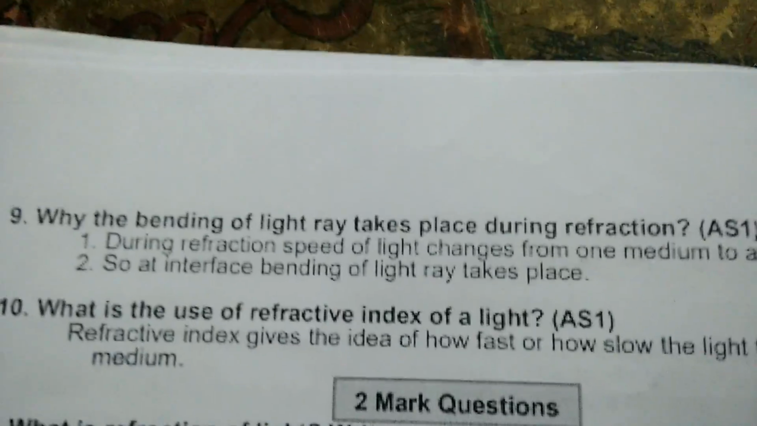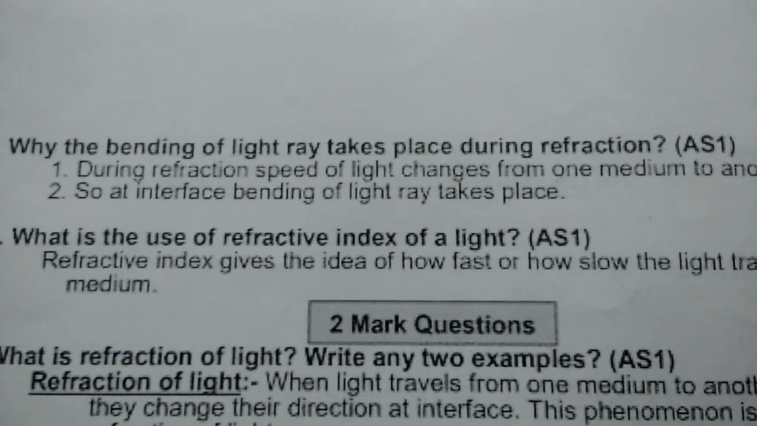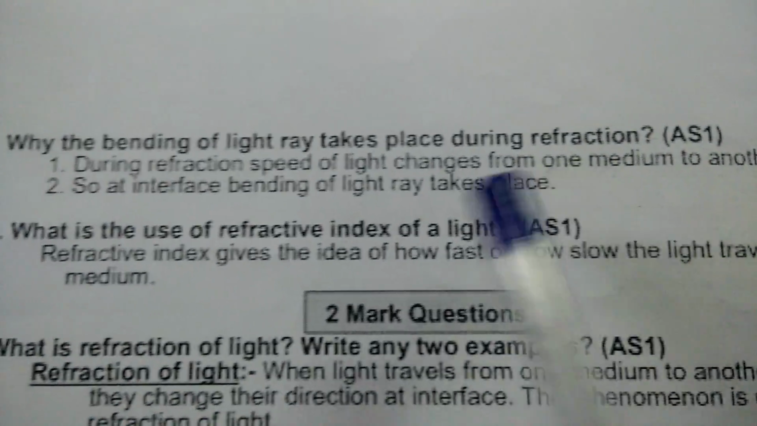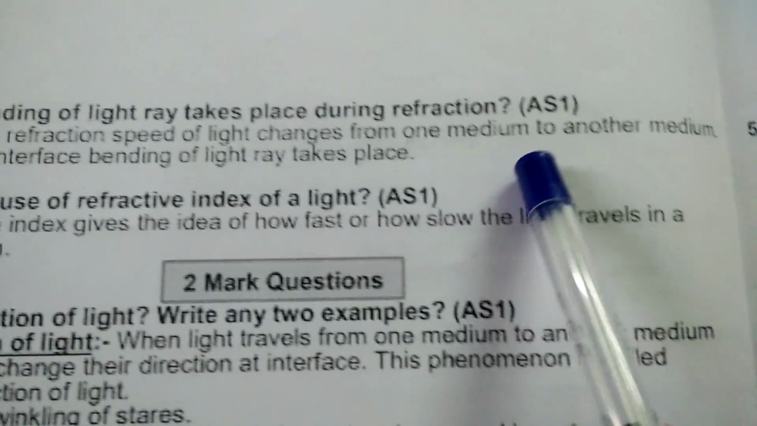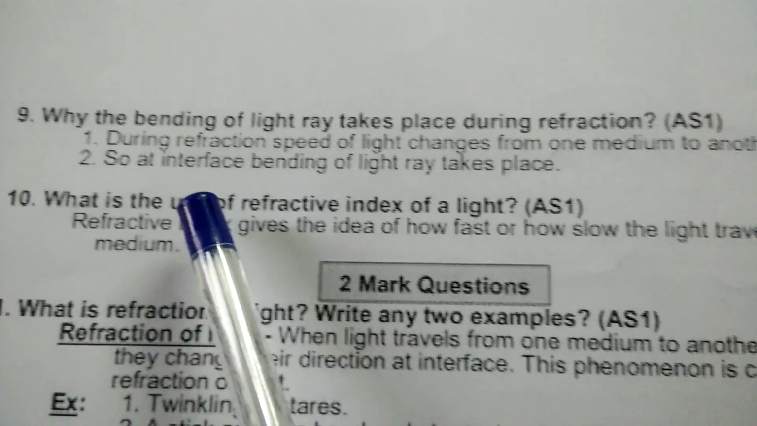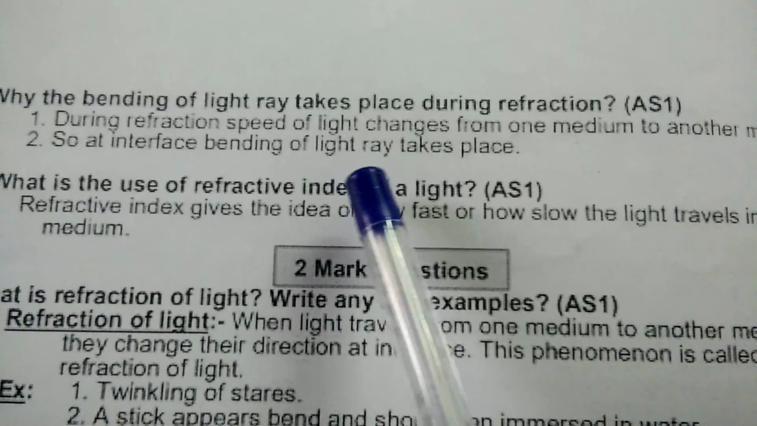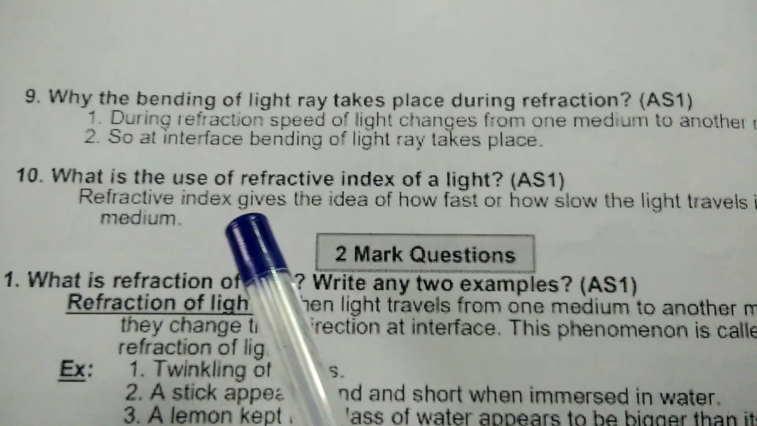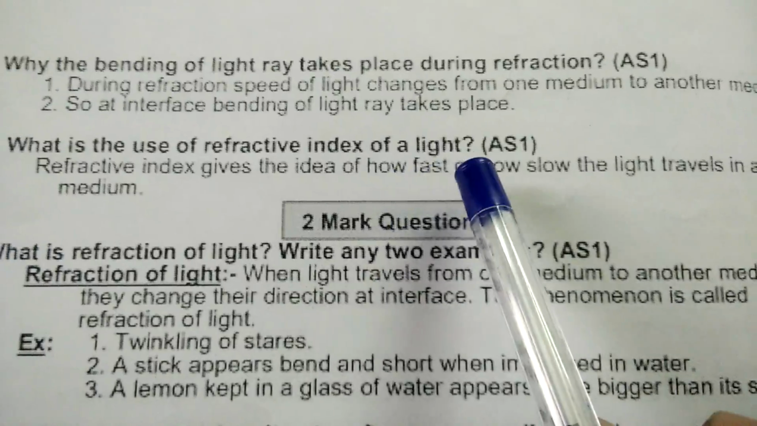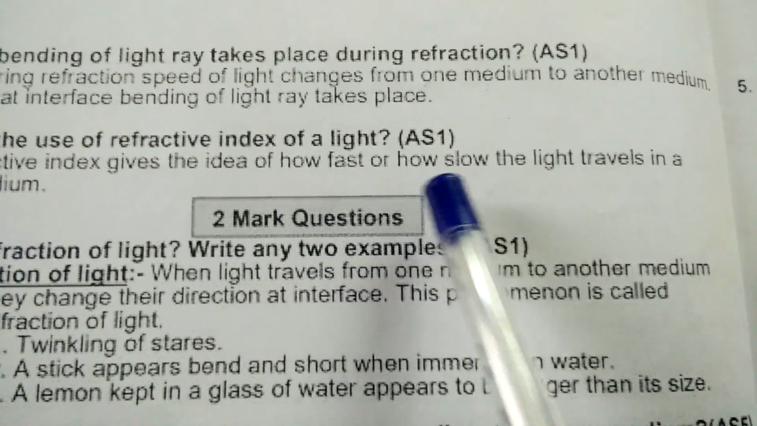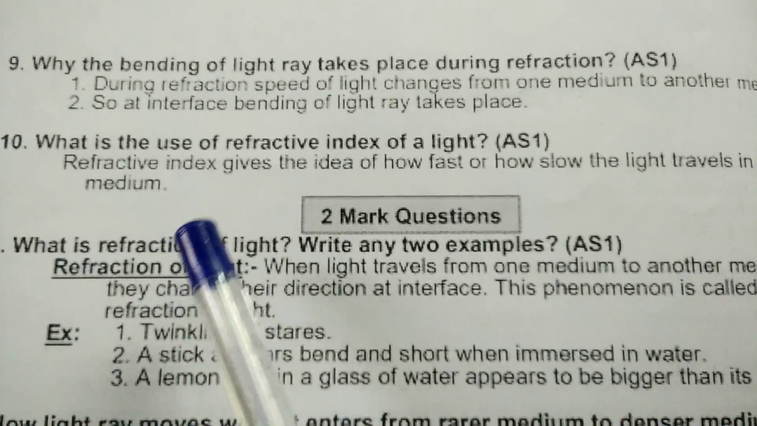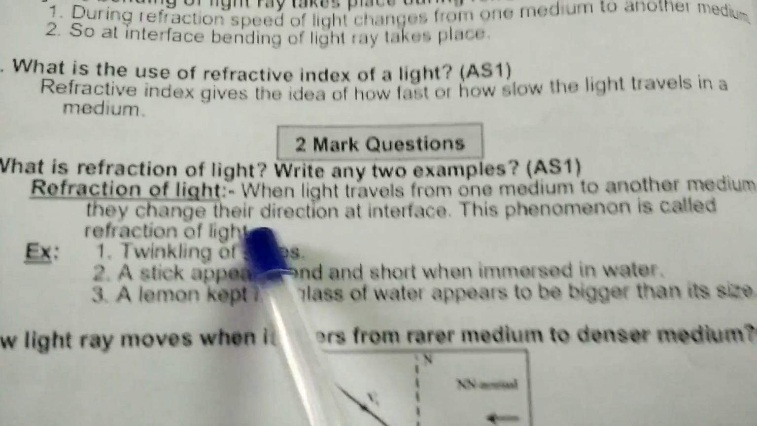నెక్స్ట్, why the bending of light ray takes place during refraction? Answer, during refraction speed of light changes from one medium to another medium. So at interface bending of light ray takes place. What is the use of refractive index of light? Refractive index gives the idea of how fast or how slow the light travels in a medium. Now 2 marks questions andi.